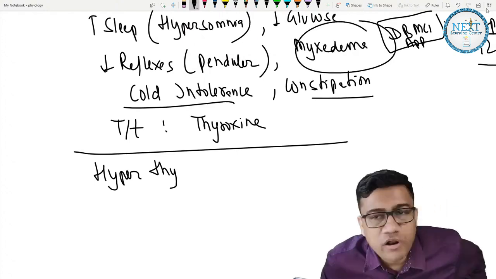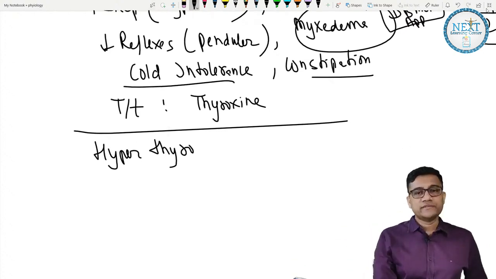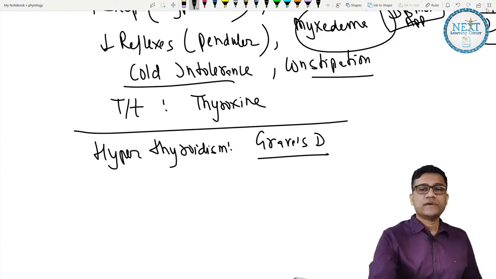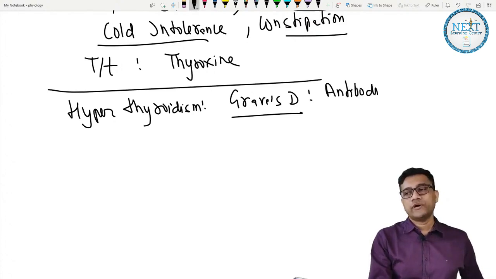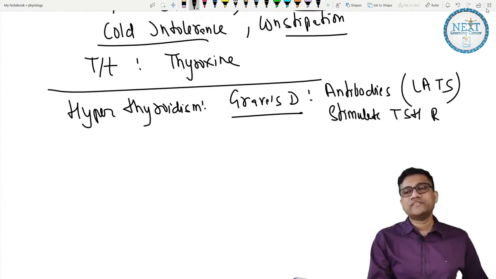Myxedema. Okay, so they're all features of what? Hyperthyroidism or hypothyroidism. Now, hyperthyroidism: the most common reason here is Graves disease, in which antibodies called LATs stimulate the TSH receptors. LATs means long acting thyroid stimulator. So that is why it is given a very special name. It is given the name of type 5.